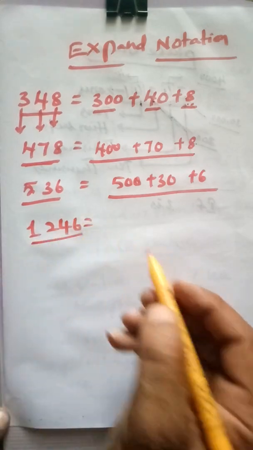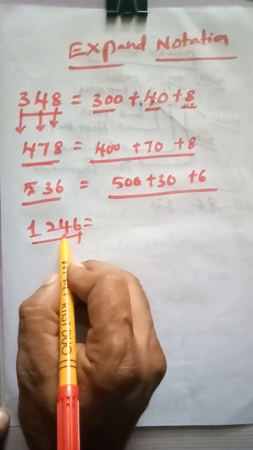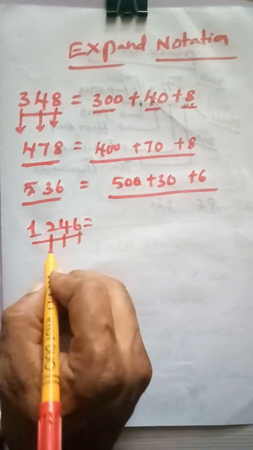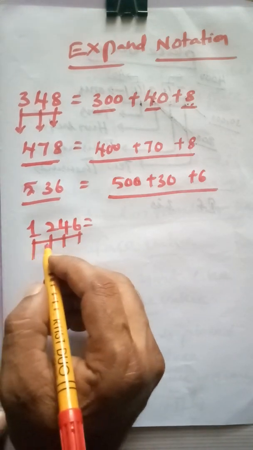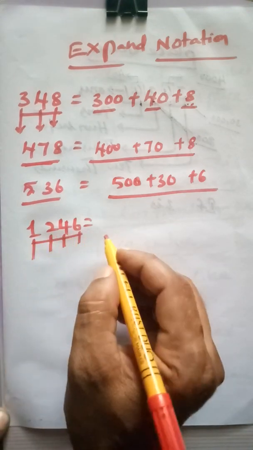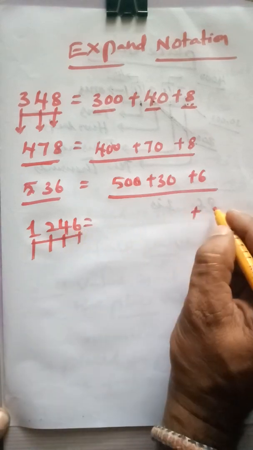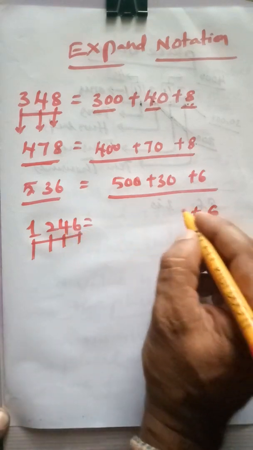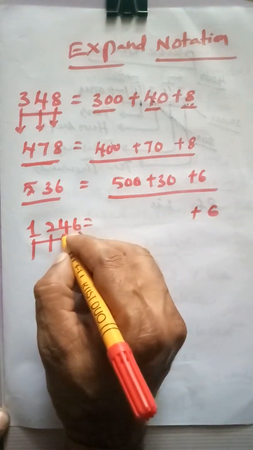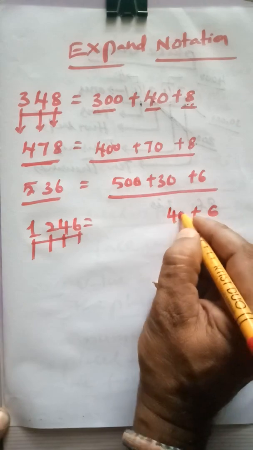Yes, this is ones place, tens place, hundreds place, thousands place. So the place value of the 6 is 6. The place value of this 4 is placed in tens place. That's why that is 40.